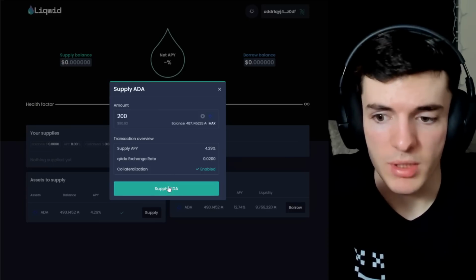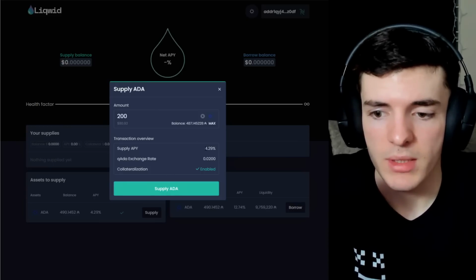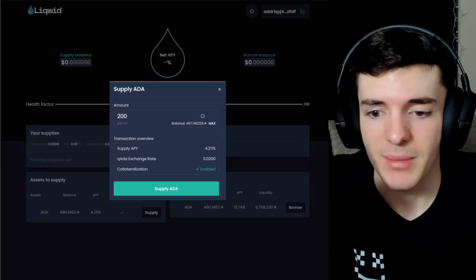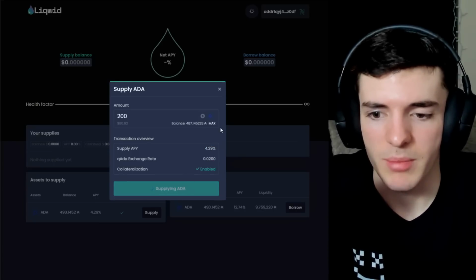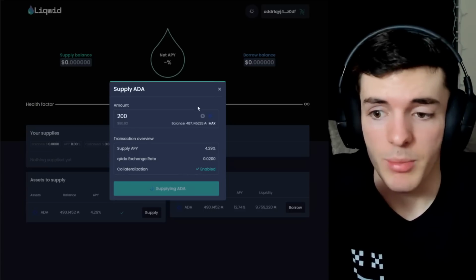So first thing, we're going to supply this ADA. We're going to make sure everything's right. Supply APY, we're looking pretty satisfied with that. Hopefully it stays like that. And we have our collateralization enabled. So we're going to supply the ADA, sign the TX, and we'll be on our way.